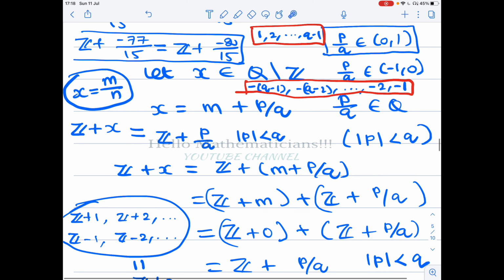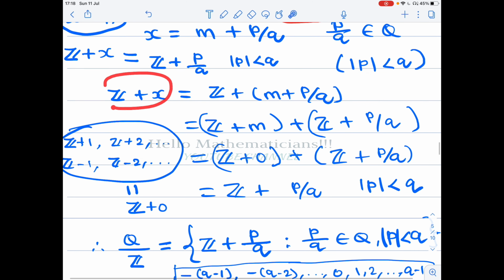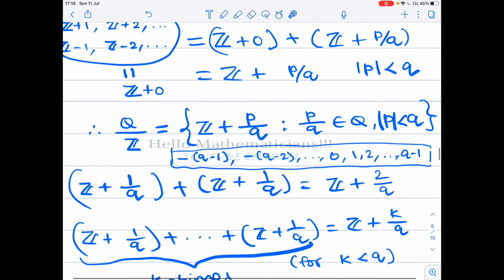Any rational number which is not an integer gives a coset equal to the coset of a rational number with numerator modulus strictly less than q. Therefore, we conclude that the set Q mod Z is equal to the set of all Z plus p/q, such that p/q belongs to Q and mod p is less than q. So now we have reduced the number of elements in this set by a lot.